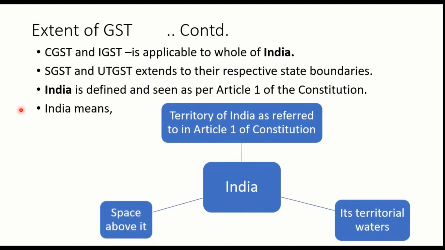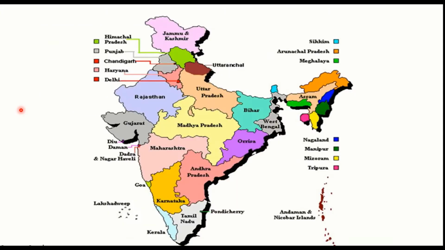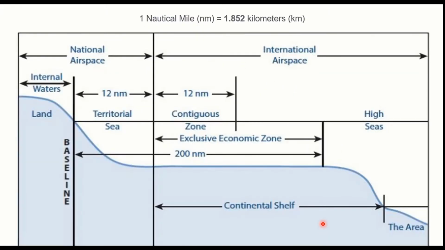So the India has these three components: the territory of India as referred to in Article 1 of the Constitution, its territorial waters and the space above it. Look at this chart. We have these colorful states, and towards the southwest of India we have Lakshadweep Islands, and towards the southeast we have Andaman and Nicobar Islands, which are the part of India.